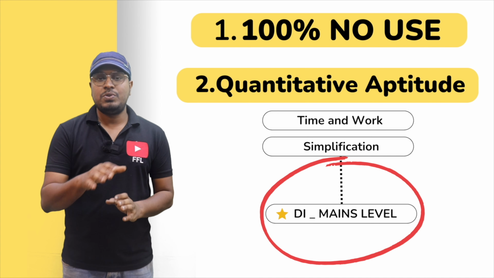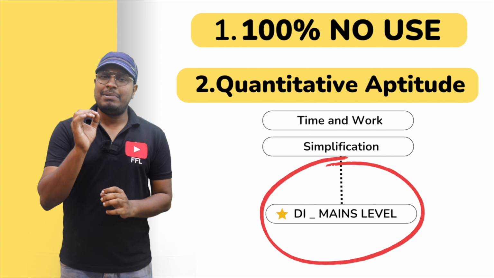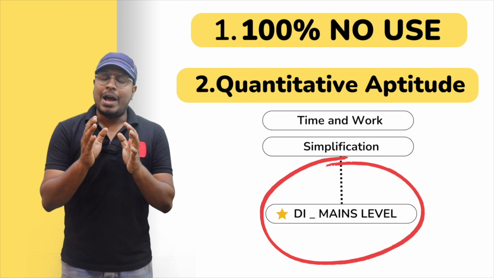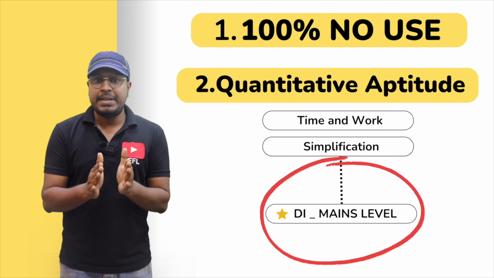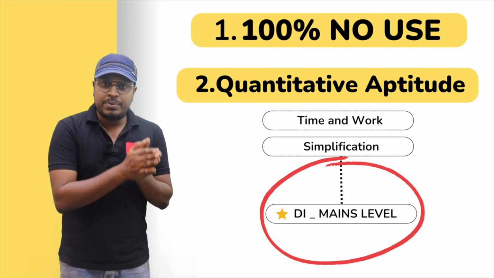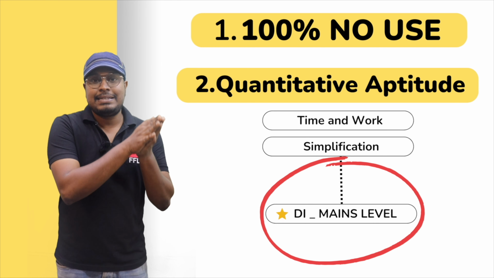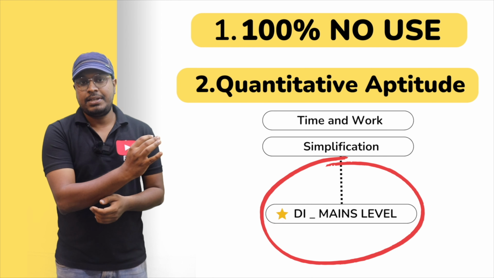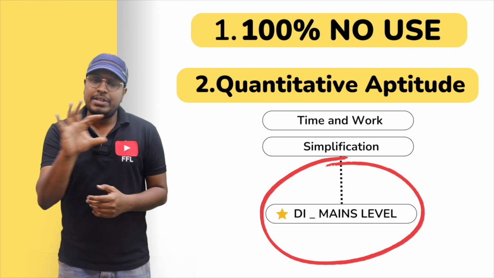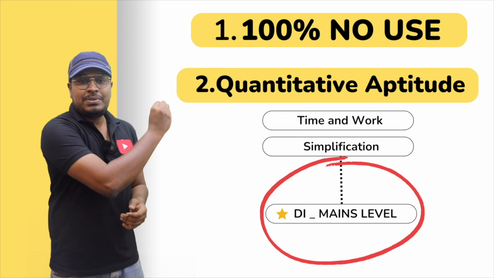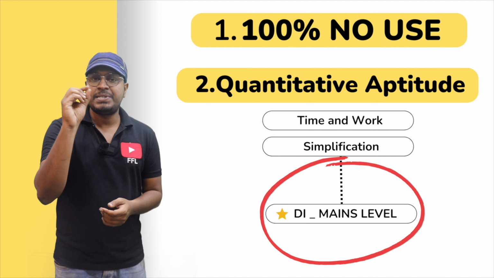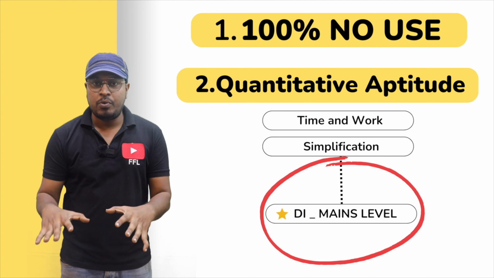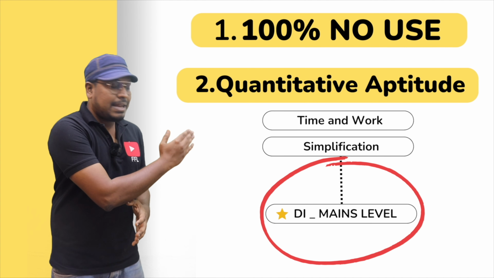Do not forget to watch all my videos, but remember one important thing before watching this video: the same data interpretation question that I am going to teach now is available as a test. First visit my website or my mobile application. There, in the quantitative aptitude section, at the last you can see the data interpretation bracket mains. Inside that, the same question I am going to teach in this set is available as a test.